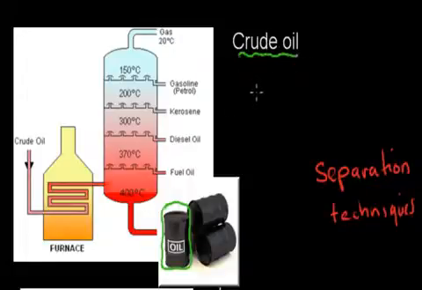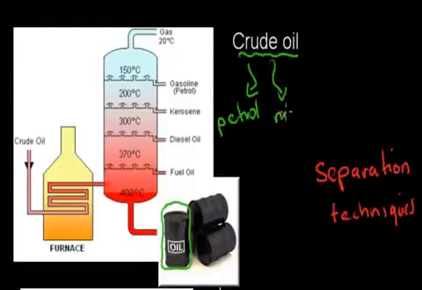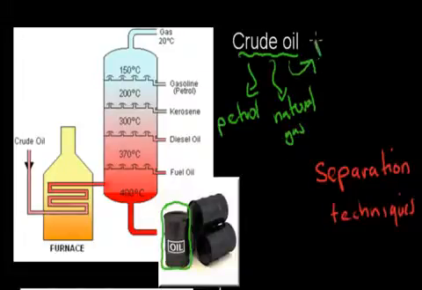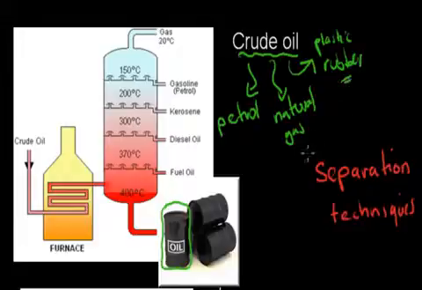The good thing is we can make crude oil into different substances. For example, petrol. I'm sure you've heard petrol before. Petrol is to fuel cars, and we can also make it into natural gas, which is there to warm our homes. And we can make crude oil into, for example, plastics, which we rely on a daily basis, and rubber. Crude oil is actually the main source at the moment of plastics and rubber. So how do we do that? Well, we do that through a process called distillation.